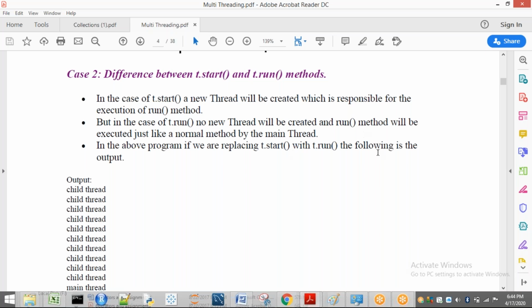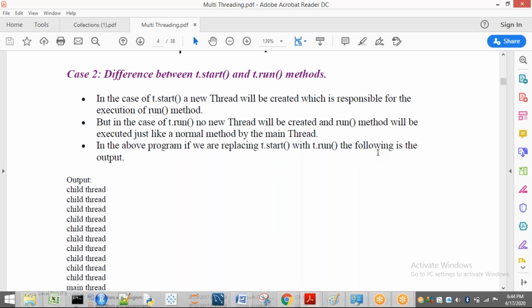So whenever you are going to execute a start method, then internally the run method will be called. Listen once: without the start method, a thread is not going to be executed, executing the run method. Compulsorily, if the start method is executed, only then internally will the run method be called. Then only we will say that the thread is created and the thread is executing the run method. Without the start method, a thread is not going to be created.